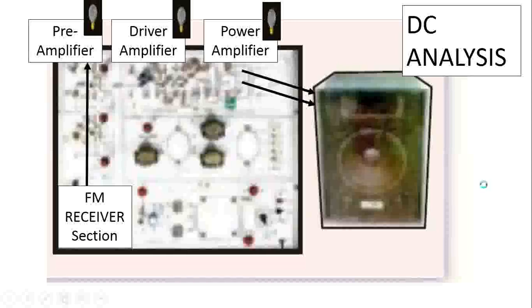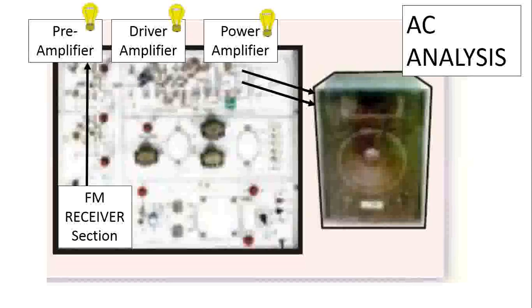Then the second stage is AC analysis. In AC analysis, again the same receiver section is there: preamplifier, driver amplifier, and power amplifier. Here you have to note down the different audio outputs. At the preamplifier, the signal you note at the base and collector will be less compared to the driver amplifier.